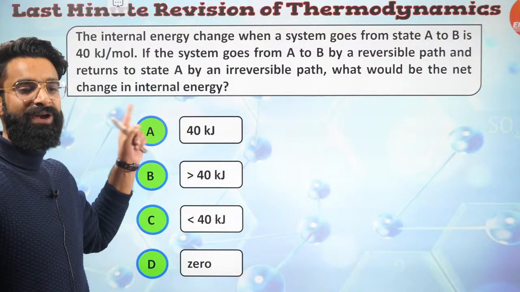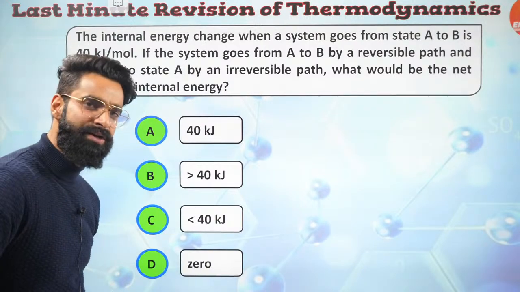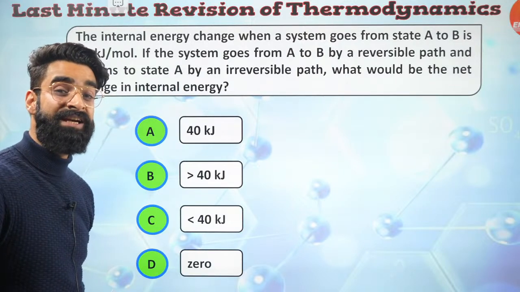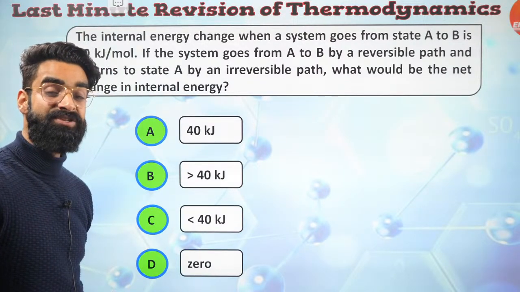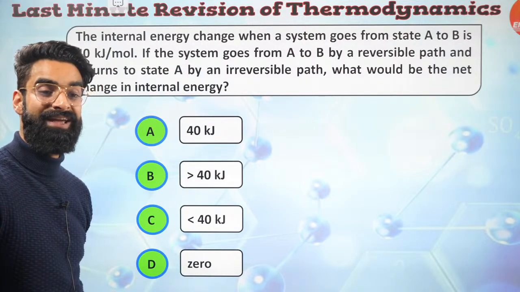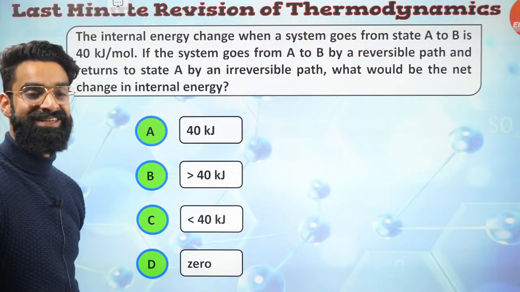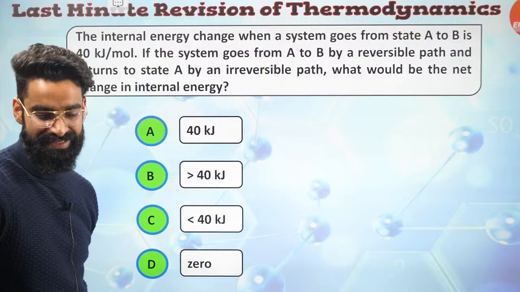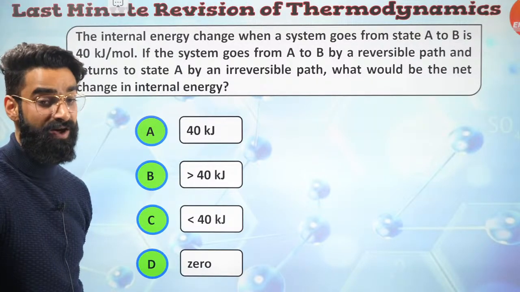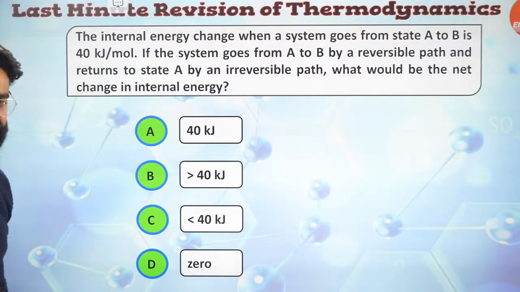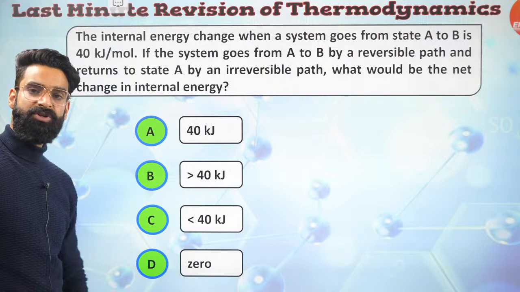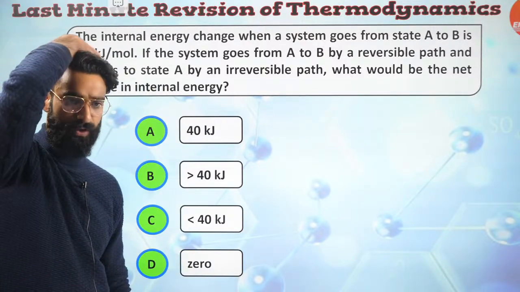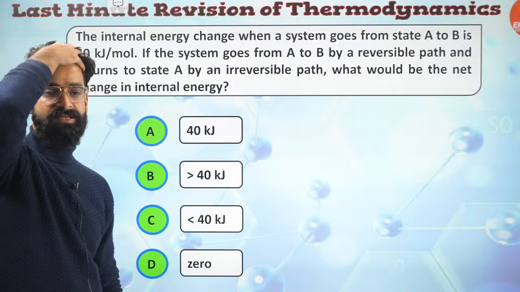Well, we need to calculate the change in internal energy. Do you remember internal energy is a state function, and state functions are path independent? If internal energy is a state function, it is path independent, right? The net change in internal energy is going to be 0 because it does not depend on the path followed. A state function is the one which only depends on the initial and final state of the system. It does not depend on the path followed to change the state of the system.